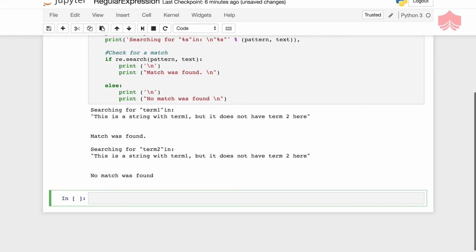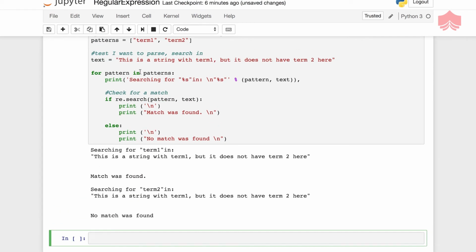Now it says searching for term 1. If you notice how this works, the search will take into account whatever we have asked it to search, and then it will scan the object, and if there is no pattern found, it will return None, because it said no match was found.